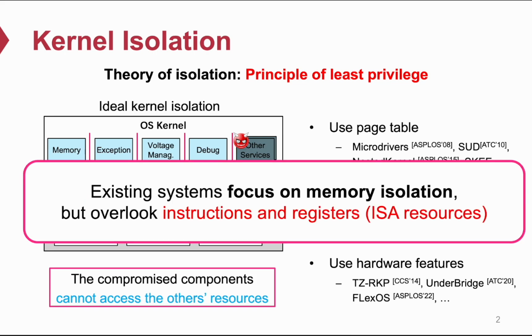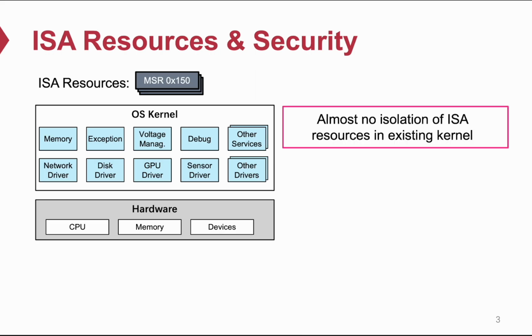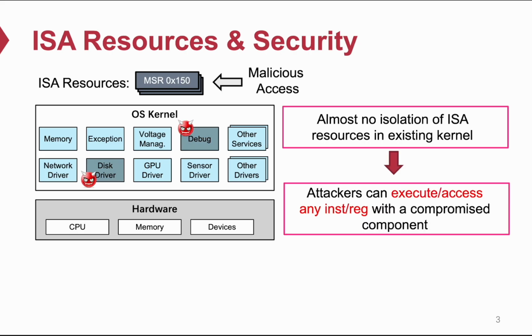However, existing systems focus on memory isolation, but overlook instructions and registers, which we call IC resources. There is almost no isolation of IC resources in existing kernel. The attackers can execute or access any instruction or register with a compromised component. This can cause some security problems.